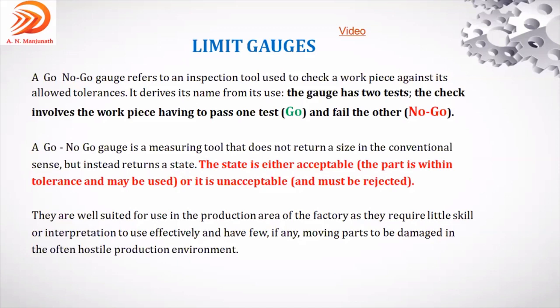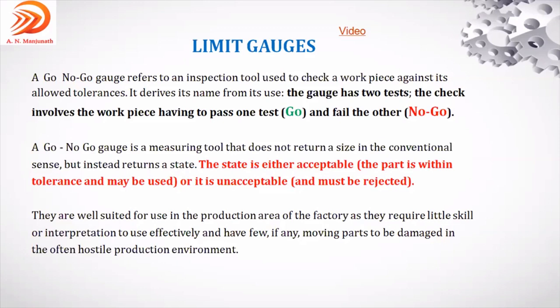See the second paragraph: a go and no go gauge is a measuring tool that does not return a size in the conventional sense, but instead returns the state. It represents the state of the component. The state is either acceptable or unacceptable, whether the component is within the specification limit or not. Only to test that, limit gauges, go and no go gauges, will be used.